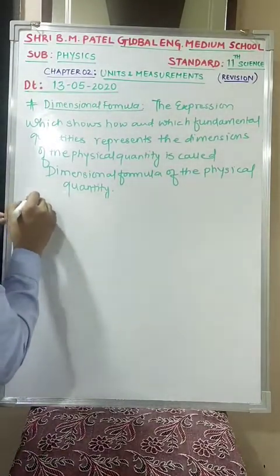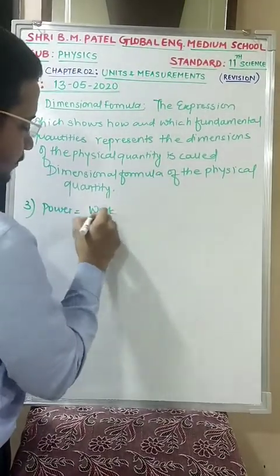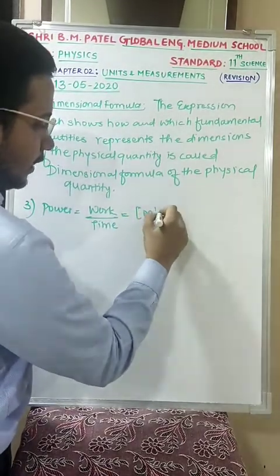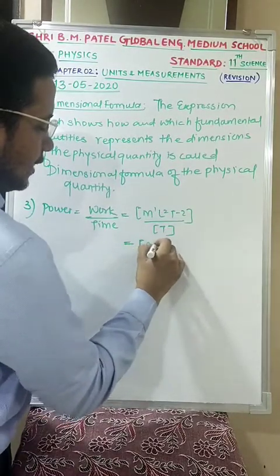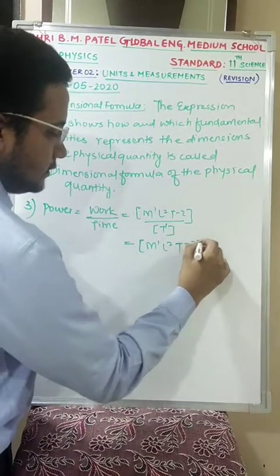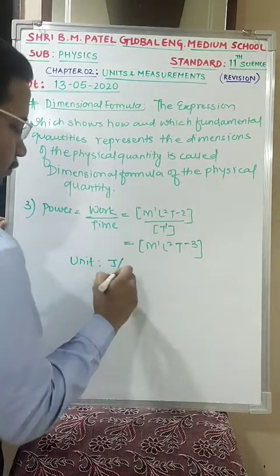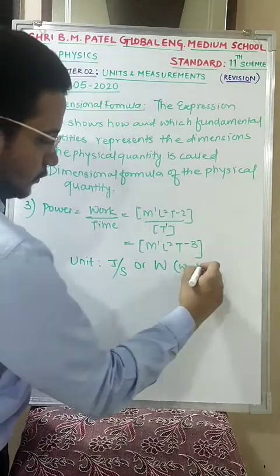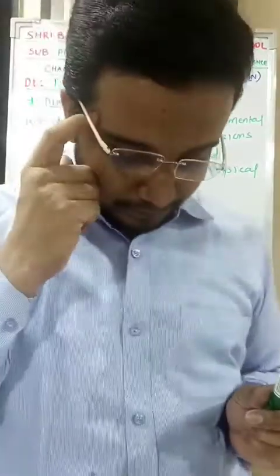Moving to the third quantity given in your assignment, that is power. Power is nothing but work upon time. Work is nothing but energy. What is energy? M1 L2 T minus 2 divided by time, T. So my answer is M1 L2, and T is 1, so the power will be minus 1. Minus 2 minus 1 will be minus 3. The unit for power is joule per second, also known as watt. Hope till this is clear.